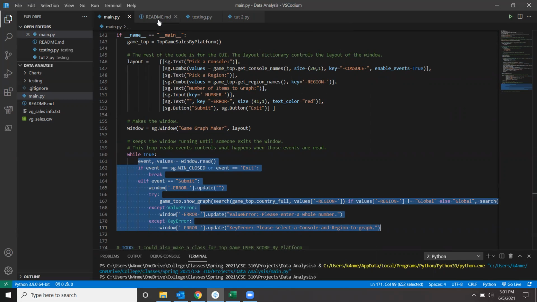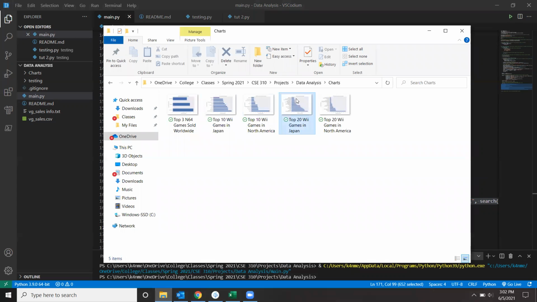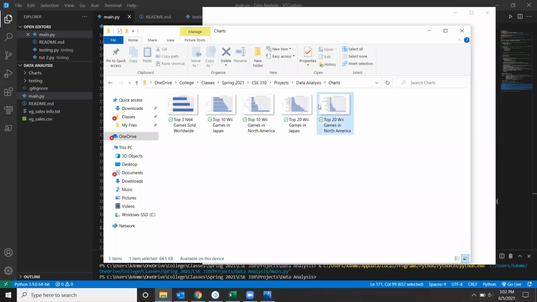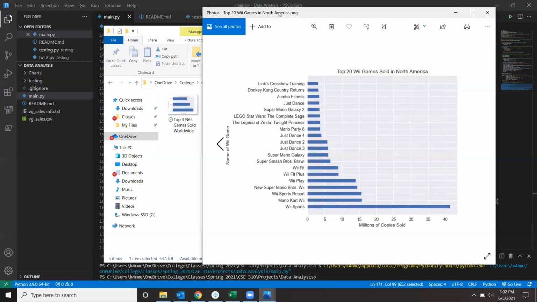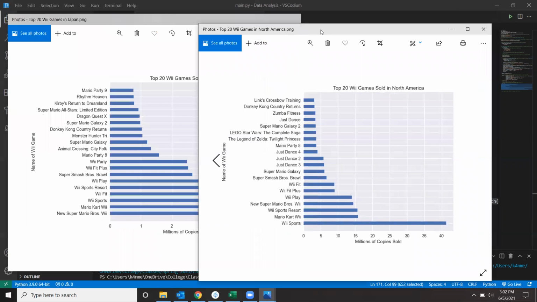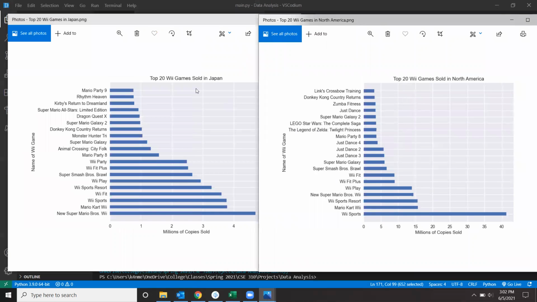Oh, I also made this because I want to answer a couple questions. I want to know what top Wii games, how they were different in Japan sales and in North American sales. I made some graphs of the top 20 in each of those categories. So if you look at this, we see in the North American sales on the right here that Just Dance is a lot more popular than it is in Japan. And in Japan, we have games like Rhythm Heaven or Dragon Quest that just aren't as popular here in the United States. And that was really interesting to see.